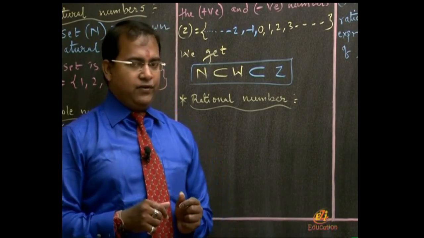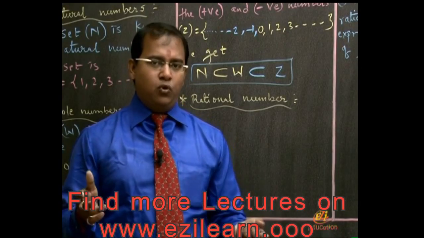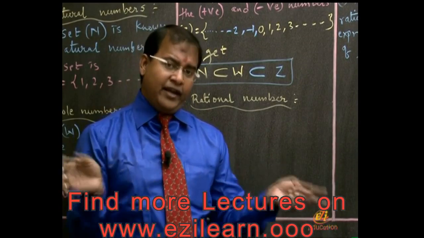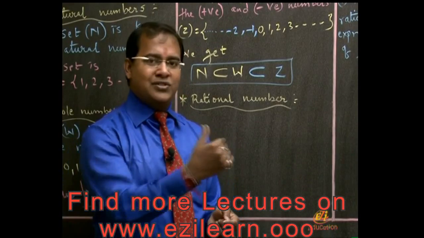Friends, when we talk about natural numbers, it is simple natural numbers, and when I talk about whole numbers, it is simple whole numbers. When I talk about integers, it includes natural numbers, whole numbers, 0 and negative numbers. And when I talk about rational numbers, we go one step ahead.